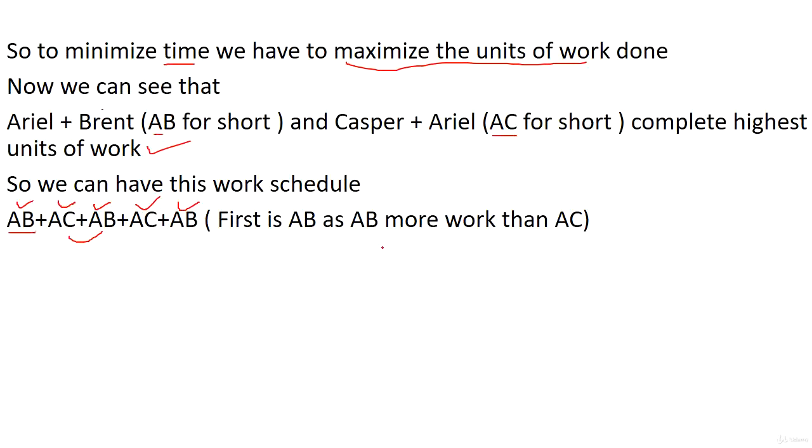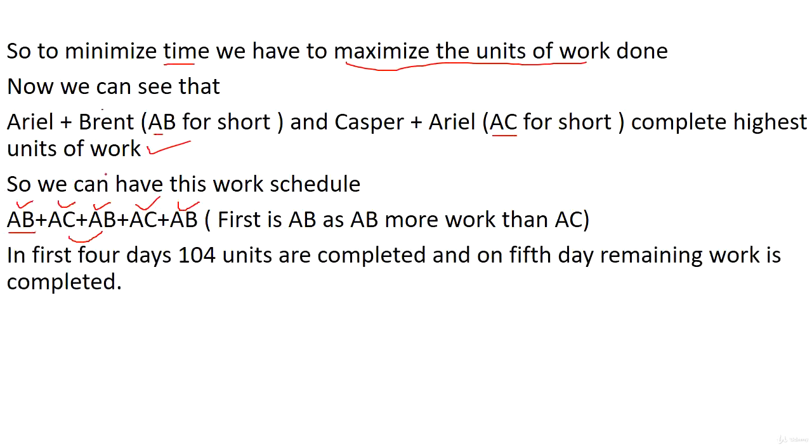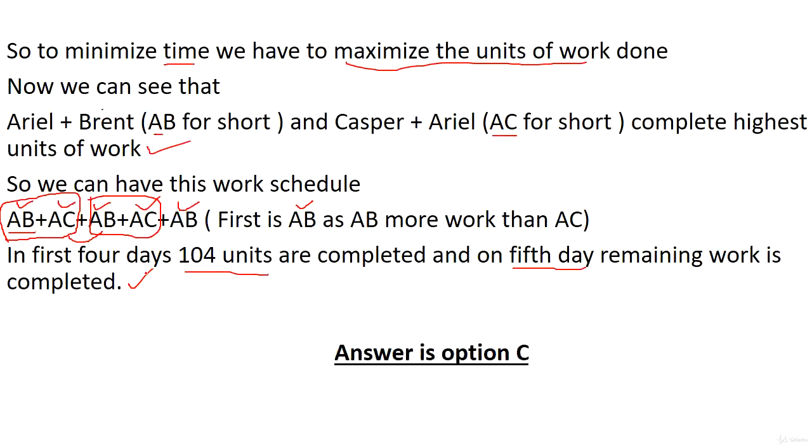Now, what we can see is that in the first 4 days, 104 units are completed. How? Because AB plus AC, if we take these 2 days, we know that they together can complete how much? 52 units of work. Similarly, another 52 units for another cycle of AB and AC. So, in the first 4 days, 104 units are completed. And remaining is how much? We can see only 16. So, on the 5th day, the remaining work will be completed by the AB combination. So, the answer is option C.